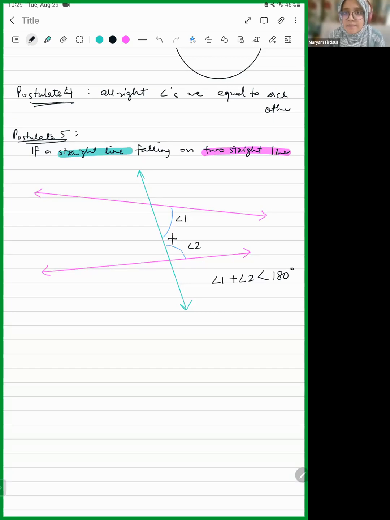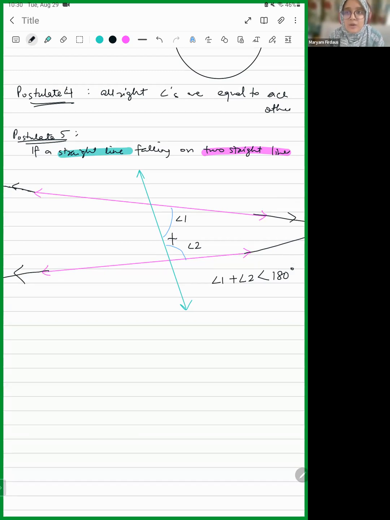Then they are saying, then the two straight lines, if produced indefinitely, meaning you produce it from here also and from here also, then these two straight lines will meet on this side. Which side?